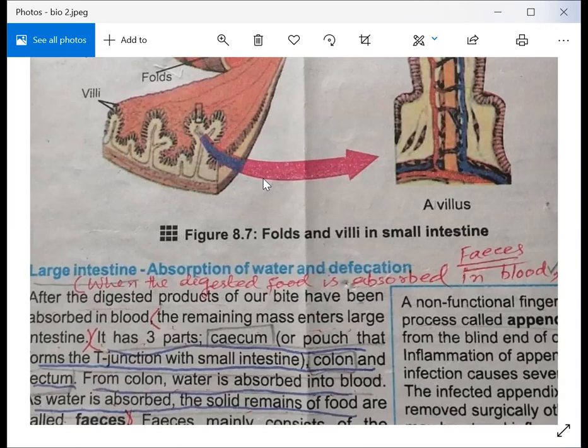As the water is absorbed, the solid remains of food are called feces. What is the function of feces? You also have to write the definition of feces. This is very important for your body. What is feces? You can attempt its definition like this: when the digested food is absorbed, the remaining mass that enters the large intestine is called feces. From the colon, water is absorbed into the blood.